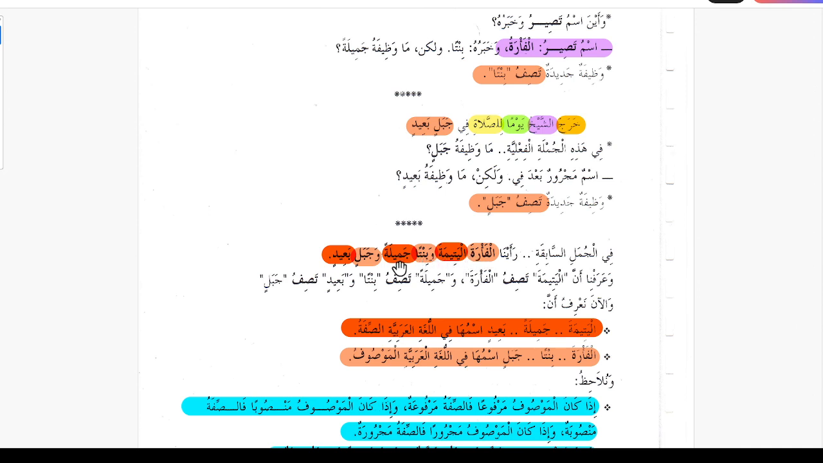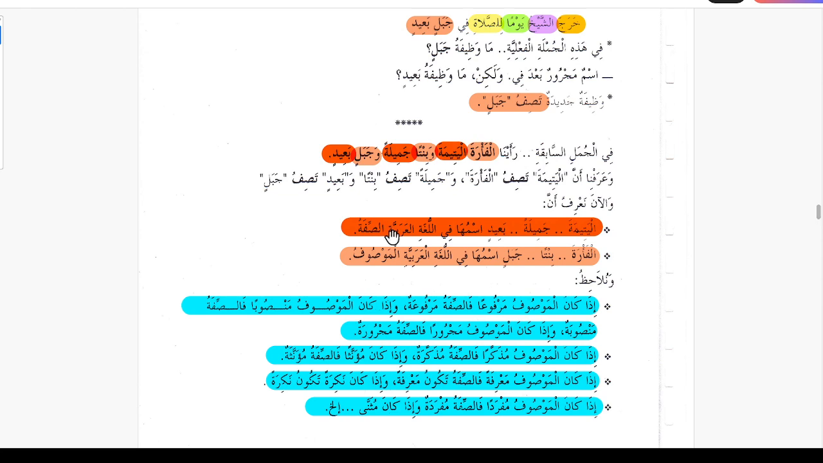Similarly, Bintan Jamilatan, beautiful girl. So Jamila is the sifa and Bintan is Mawsuf. And similarly, Jabalin Baidin, Baidin is sifa for Jabalin, or in English that we call it adjective. So this is the sifa and Jabalin is Mawsuf.